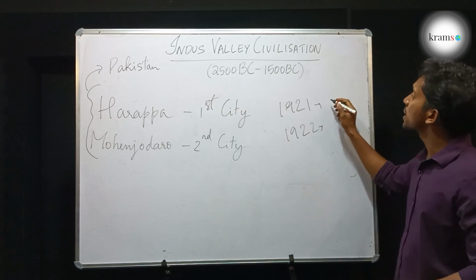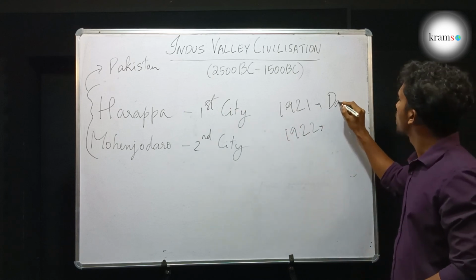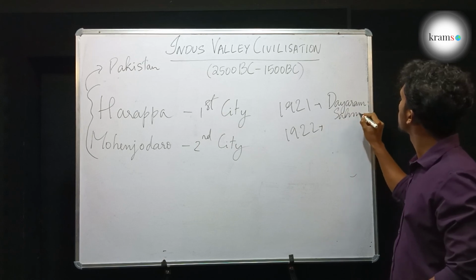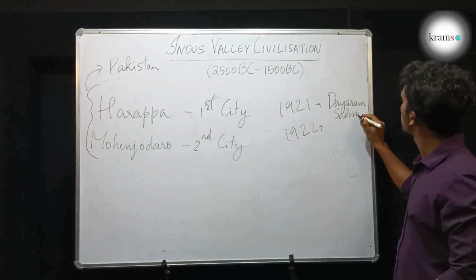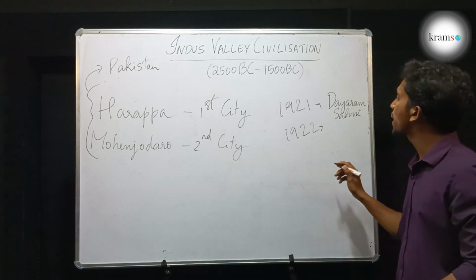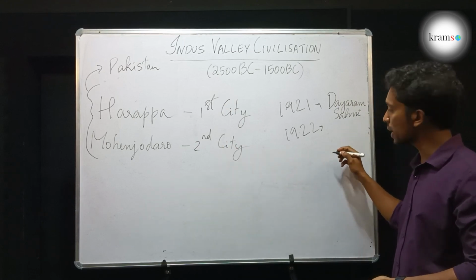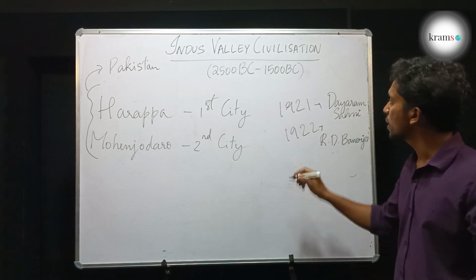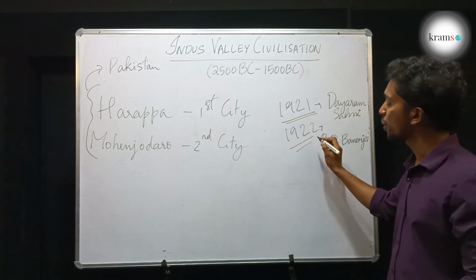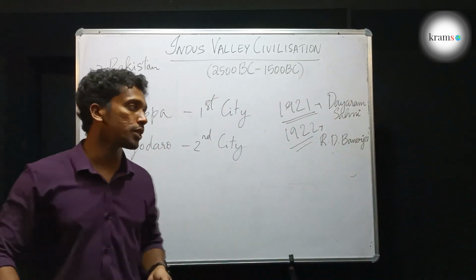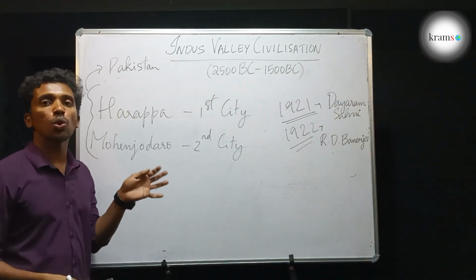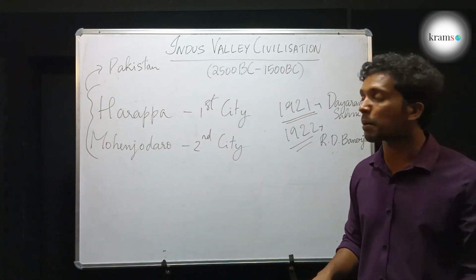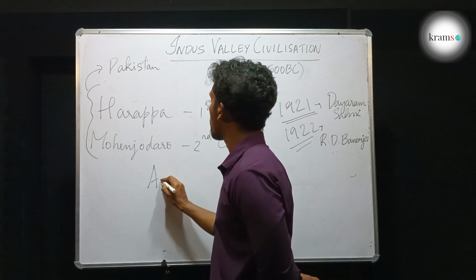Harappa was excavated by Mr. Dayaram Sahini, and Mohenjo-daro was excavated and found by Dr. R.D. Banerjee. See, the years are around 1920-22. That time we were ruled by the British. And these excavations were done by the Archaeological Department of India.